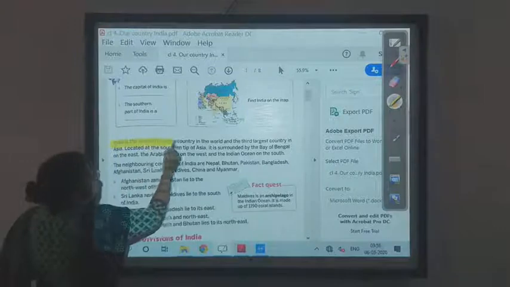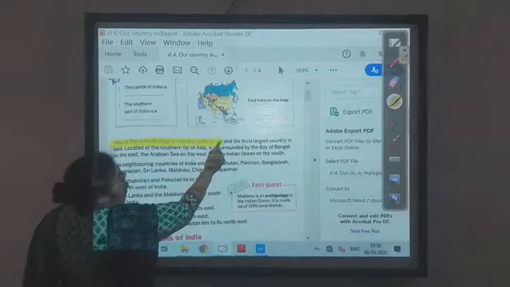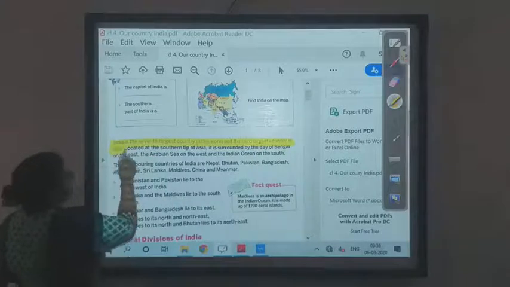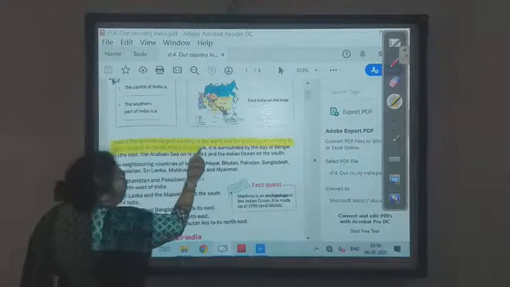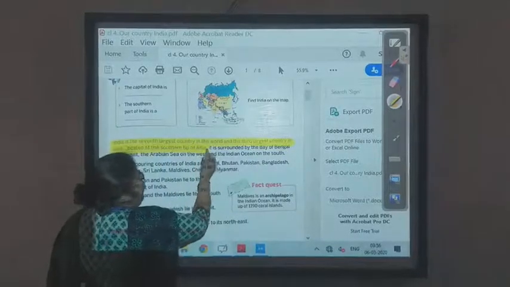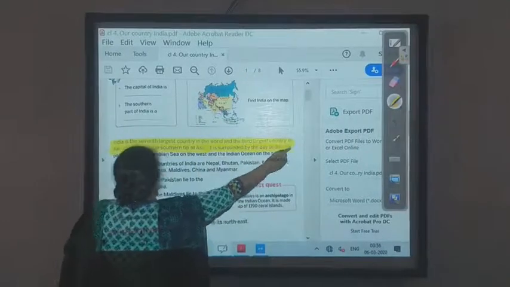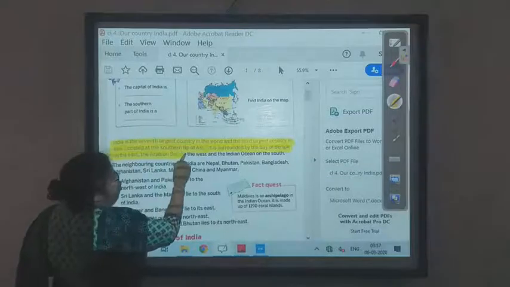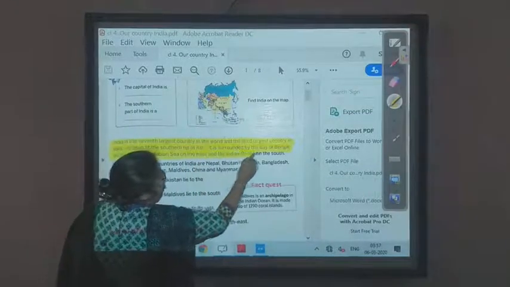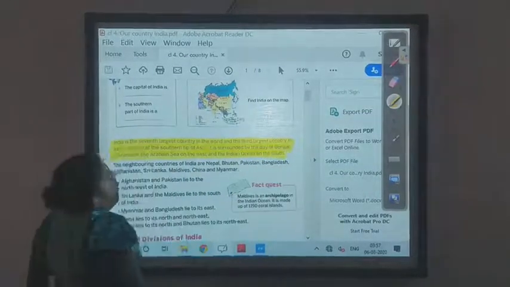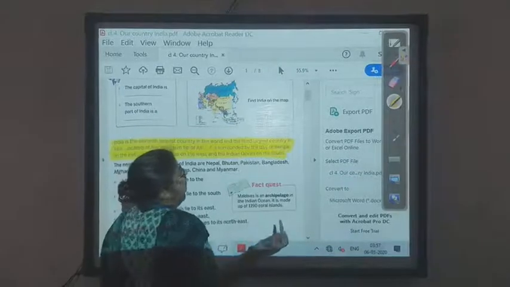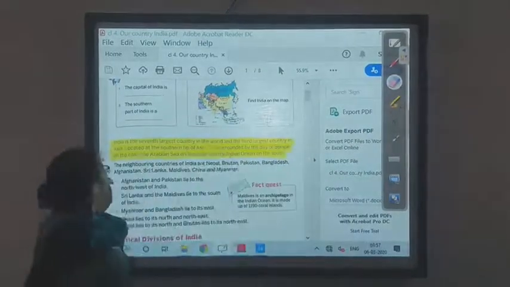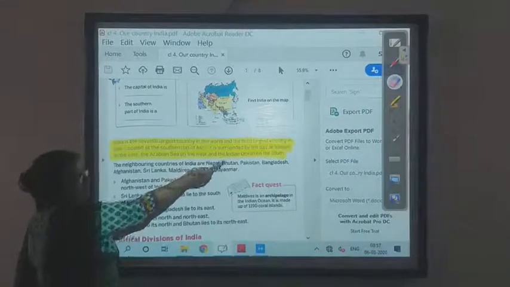India is the 7th largest country in the world and 3rd largest country in Asia. It is located at the southern tip of Asia. It is surrounded by the Bay of Bengal on the east, the Arabian Sea on the west and the Indian Ocean on the south. India is surrounded with 3 water bodies, that is Bay of Bengal, Arabian Sea and Indian Ocean.